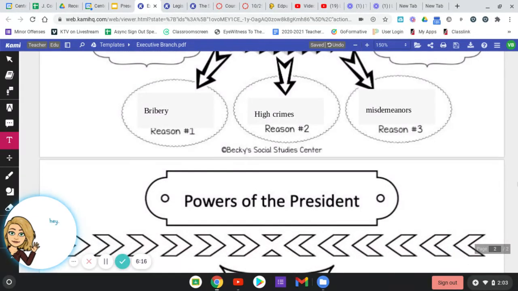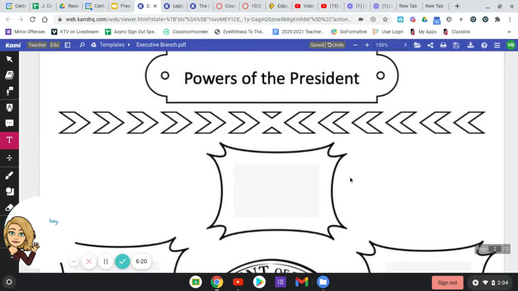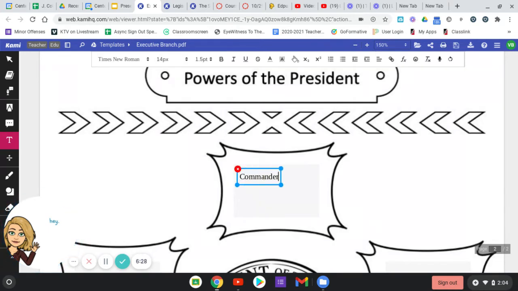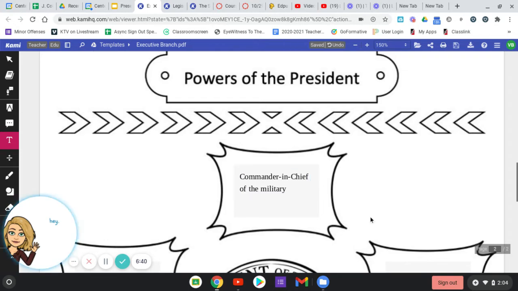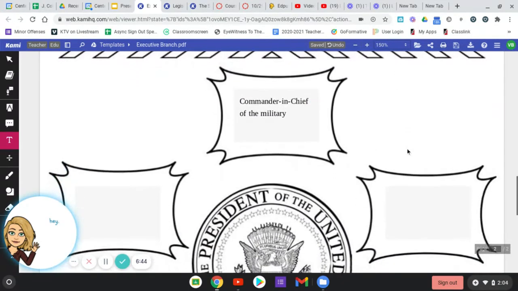So let's talk about the powers of the president. The president has presidential powers. And the first presidential power that we're going to type for the president is he is commander in chief of the military. So really, he or she may not have any military experience. It doesn't matter. If someone is president, they are commander in chief of the entire military.